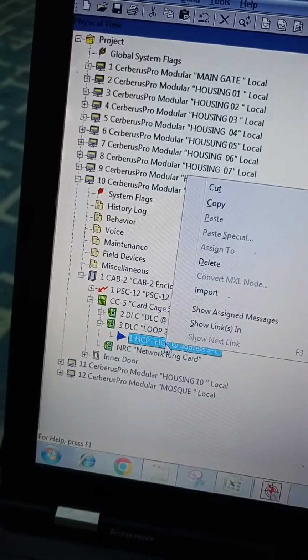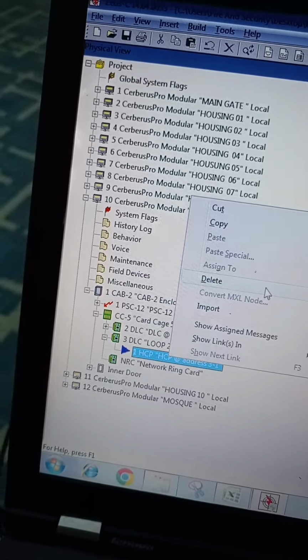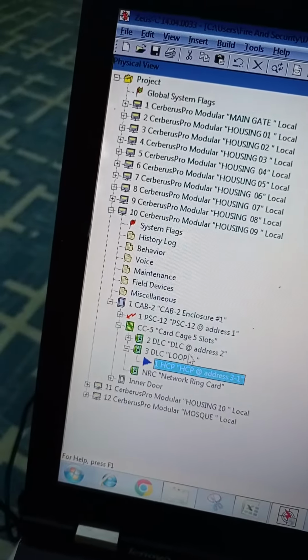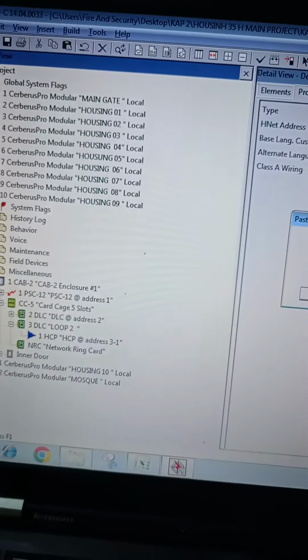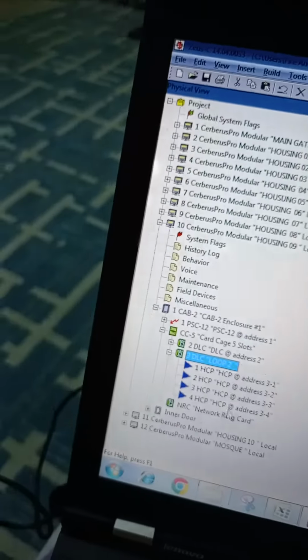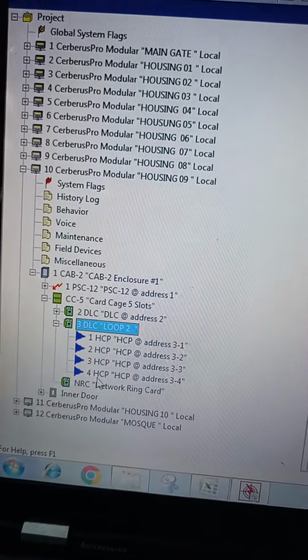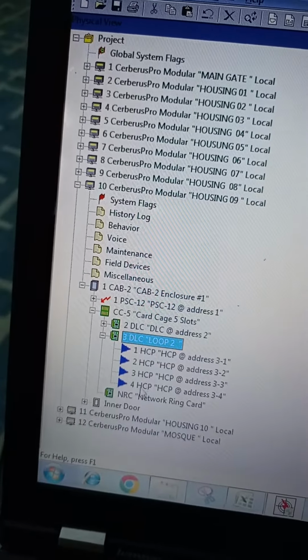After that, if you need to move the device, same like that, right click on this one and copy, then paste in the special paste tag. How many do you need? I need 4 pieces total. So you can see there are 4 HCP that come in, from 1 to 4.